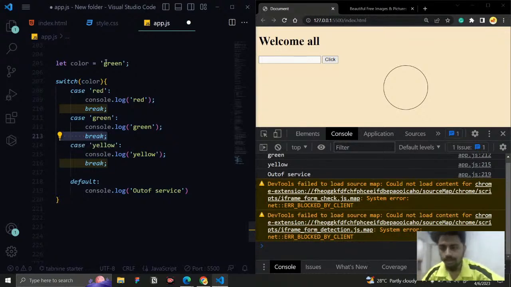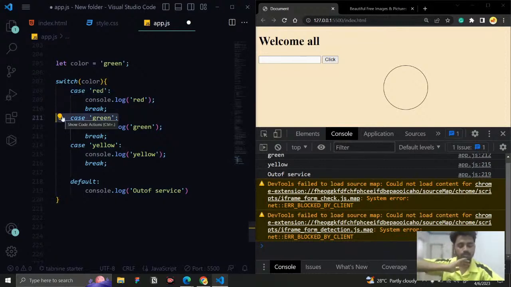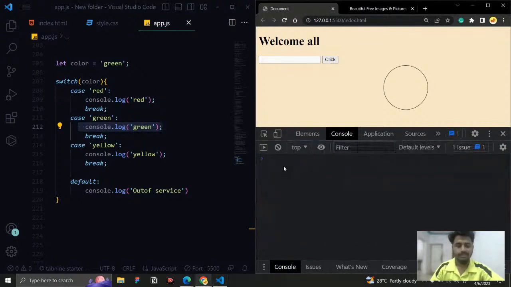So now here I just have the green color. What happens now is it will check the condition. It is red, no, false. So I jump into the next condition. It is green, yes, it is true. So now the switch statement loses its control, and it is going to execute everything. First it will read this one. Yes, it is green, so it is going to print green. You can see we are getting green.